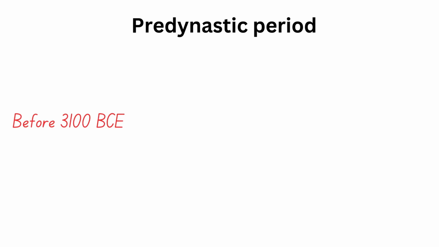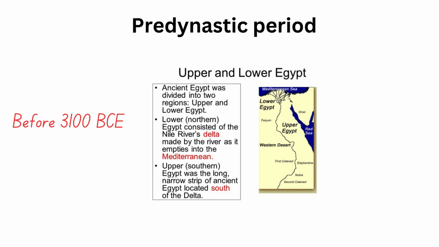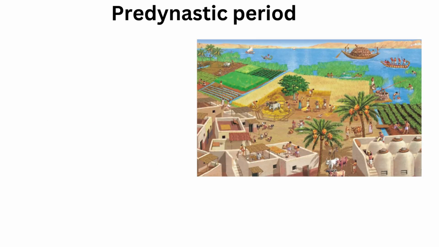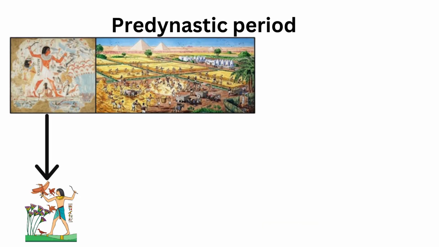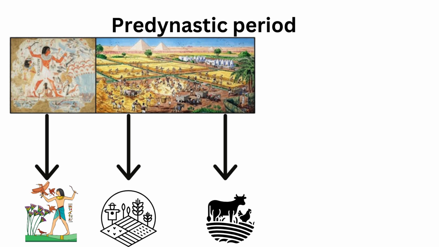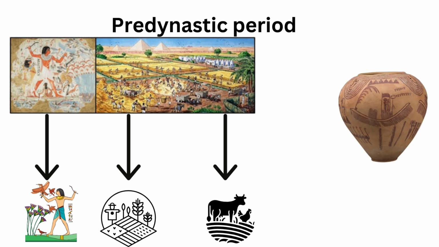Pre-dynastic period. Before 3100 BCE, Egypt was divided into two separate regions, Upper Egypt in the south and Lower Egypt in the north. People lived along the Nile River, where the land was fertile and full of life, with plenty of vegetation and waterfowl. They relied on hunting, farming, and raising animals for their livelihood. They also created beautiful pottery, as shown by archaeological findings.